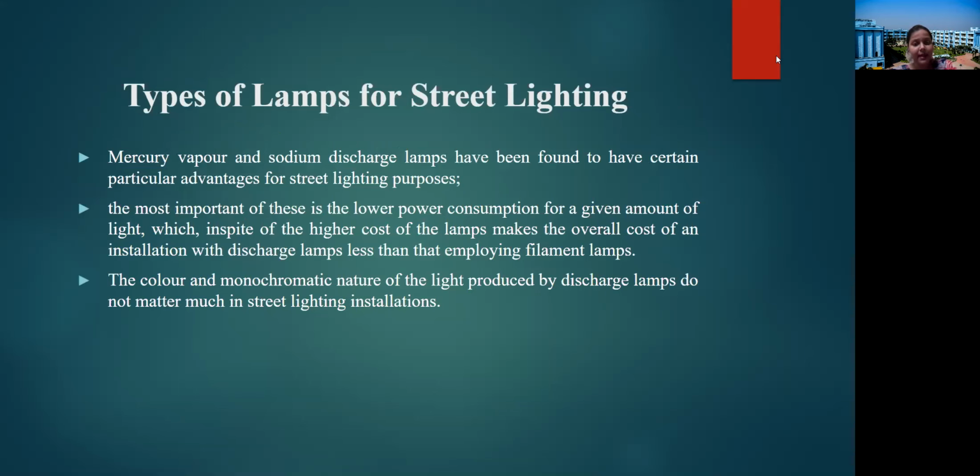Now the types of lamp we can use for street lighting: mercury vapor and sodium discharge lamps have been found to have certain particular advantages for street lighting purposes.